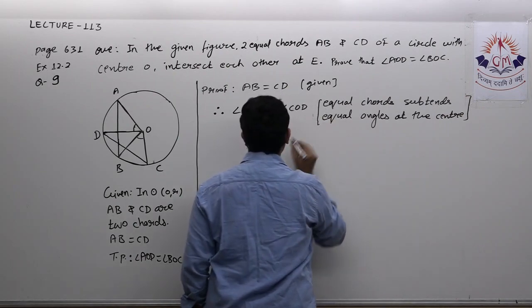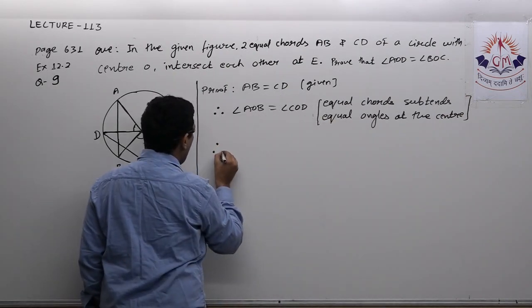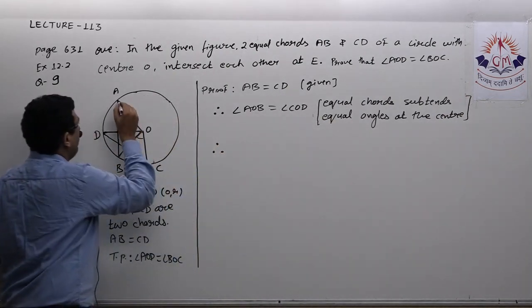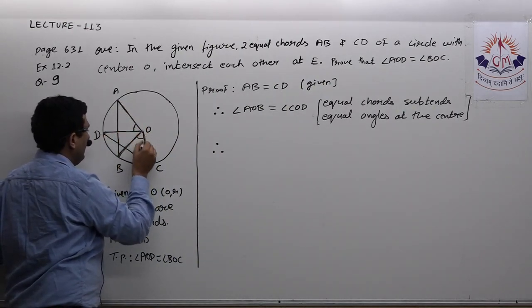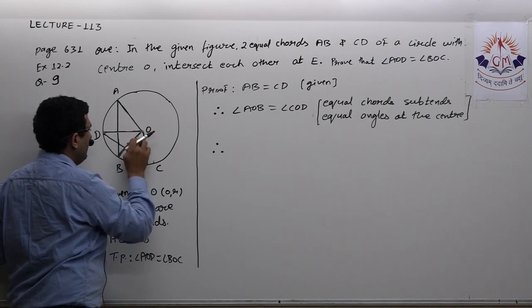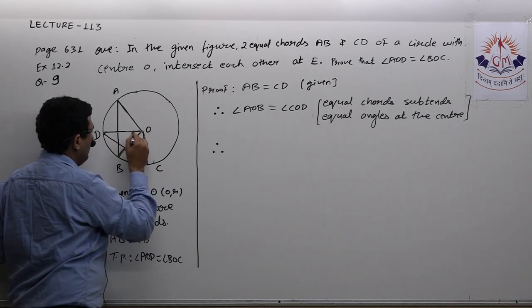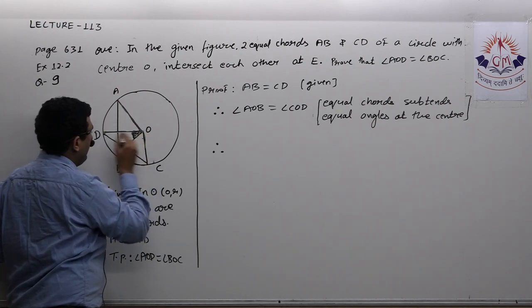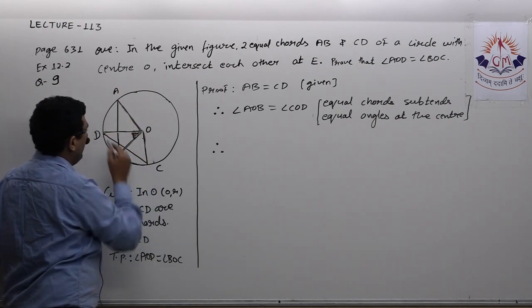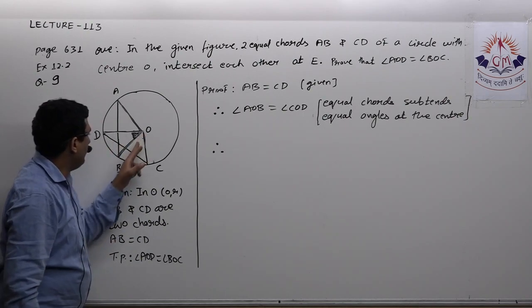Therefore these two angles will be equal. Now if you observe the diagram carefully, from AOB and from COD, if I subtract this common part, from AOB, when I subtract this angle, I will get AOD. Similarly, from COD, if I subtract this common part, I will get BOC.